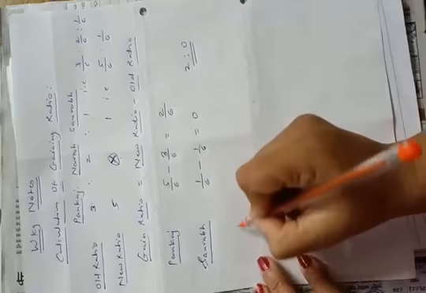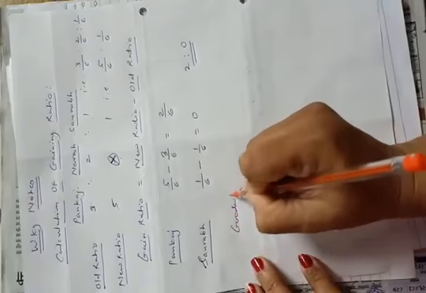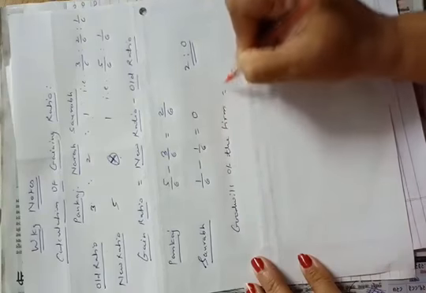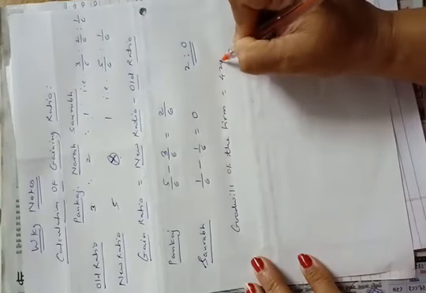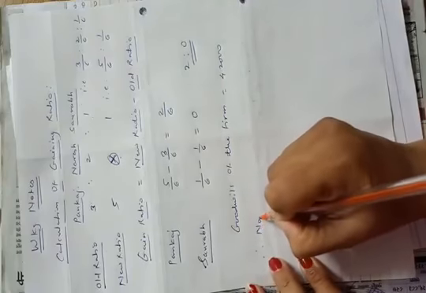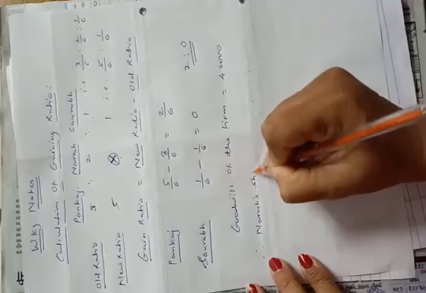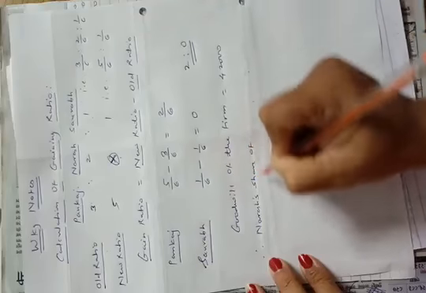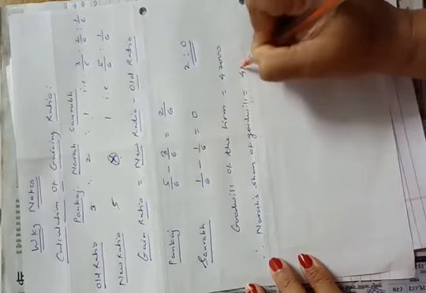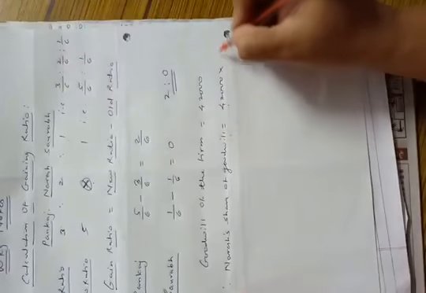Okay. Now the goodwill of the firm is given in the problem as rupees 42,000. Therefore, retiring partner Naresh's share of goodwill is equal to 42,000 into Naresh's share, which is 2/6.